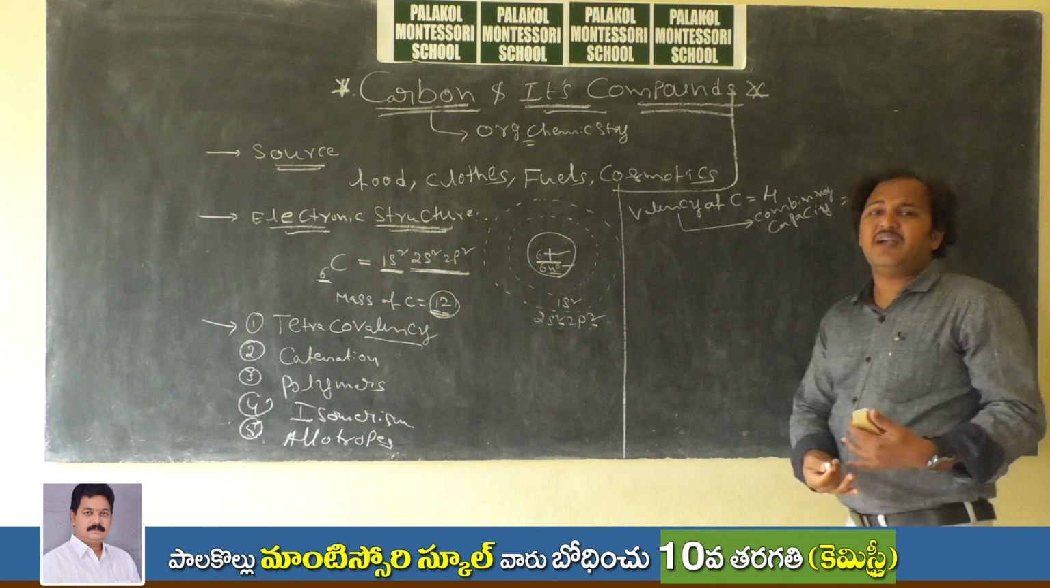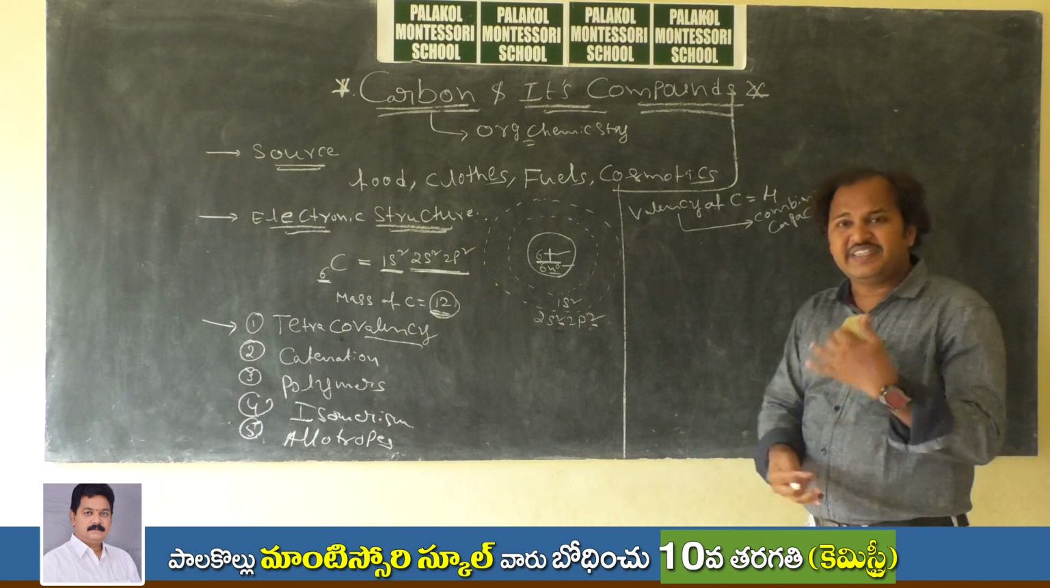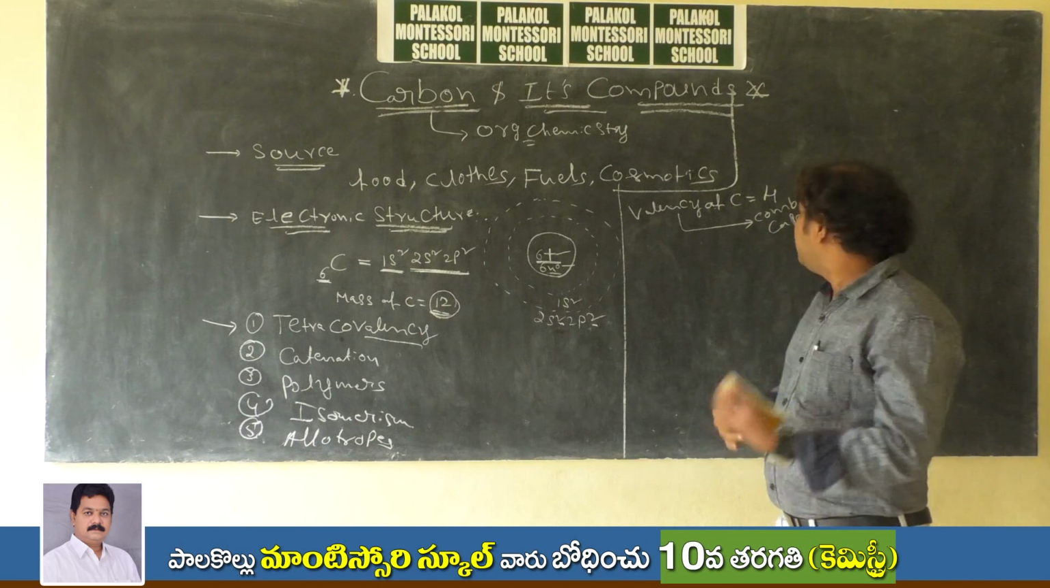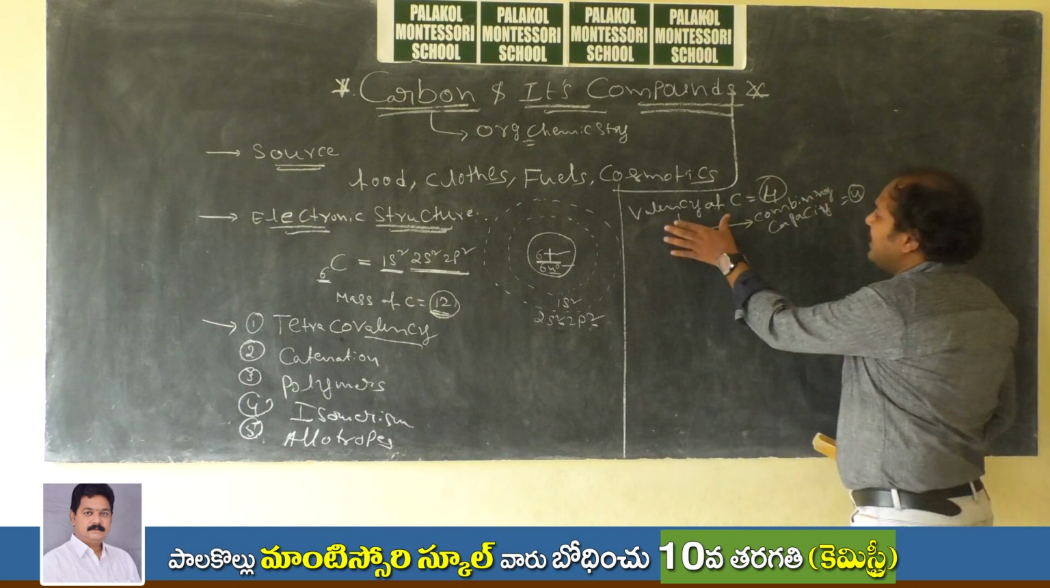With how many atoms it can form bonds? So a total of 4 bonds. So that's why valency 4.